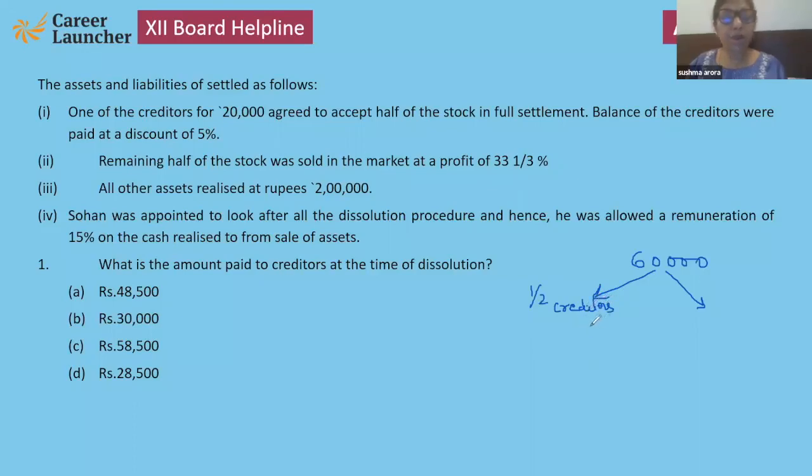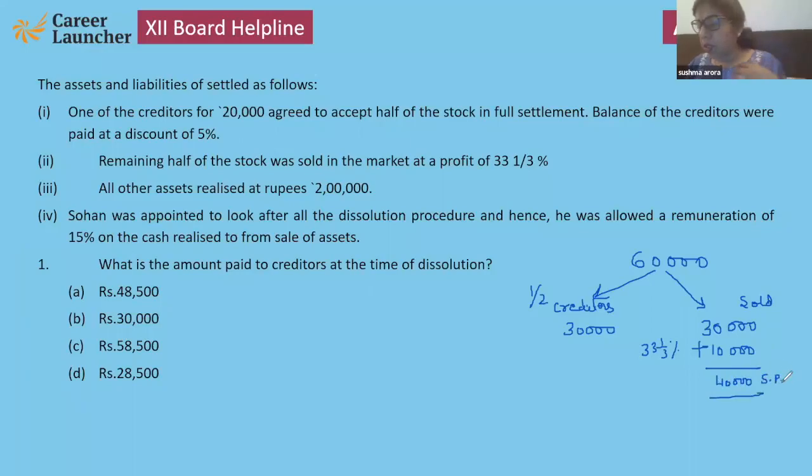Stock of 60,000, half is given to creditors. Now the remaining half, 30,000, is to be sold, but sold at 33 1/3% profit. It means 10,000, 1 by 3. So the total selling price is 40,000. So what will be the selling price of the stock? That is 40,000. Yes, students, please see it again. Total is 40,000.